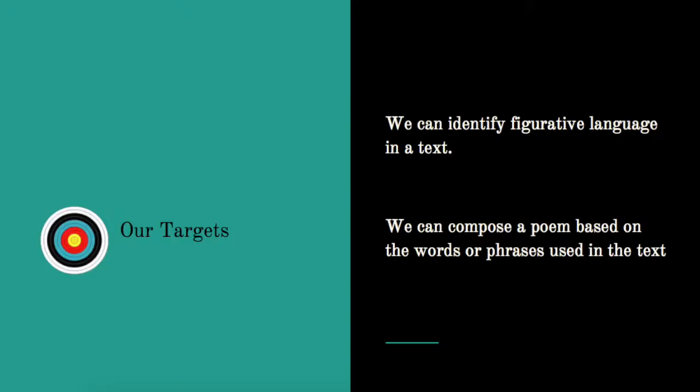These are our targets for this lesson. First, we can identify figurative language in a text. And second, we can compose a poem based on the words or phrases used in a text. This is also known as a found poem. Please take a moment and pause this video so you can write these targets down in our goals sheet. This will also be checked when you come to class in your next class.